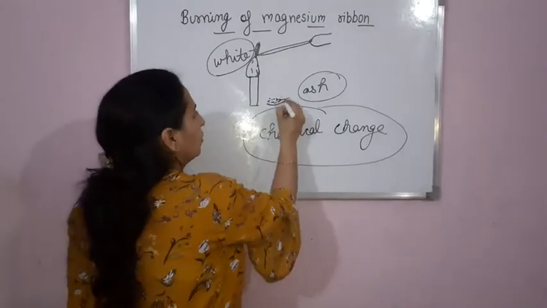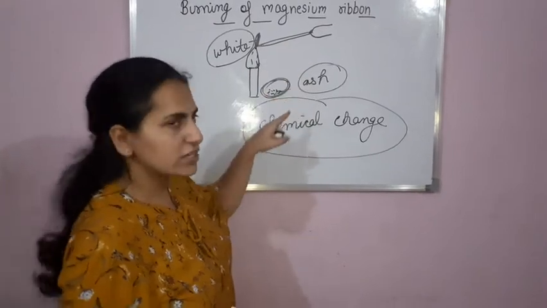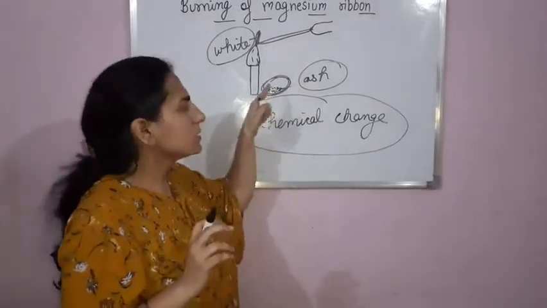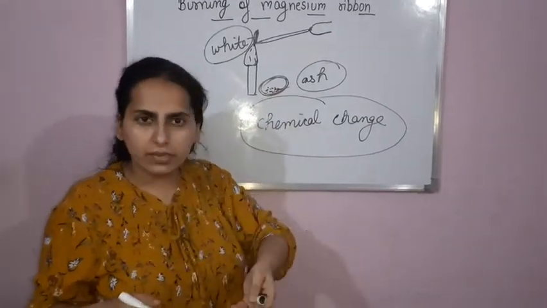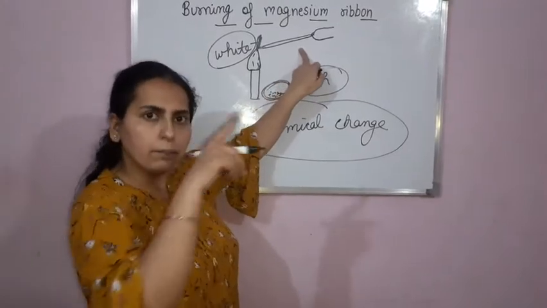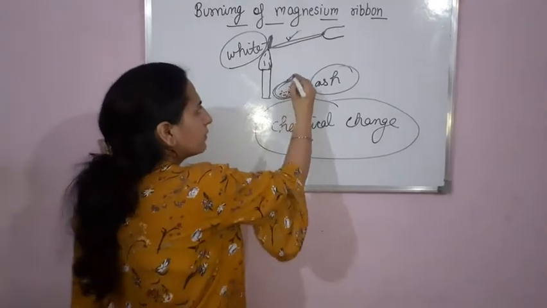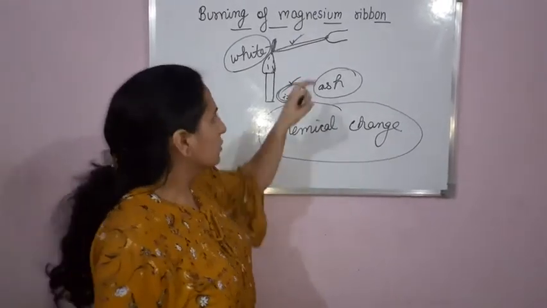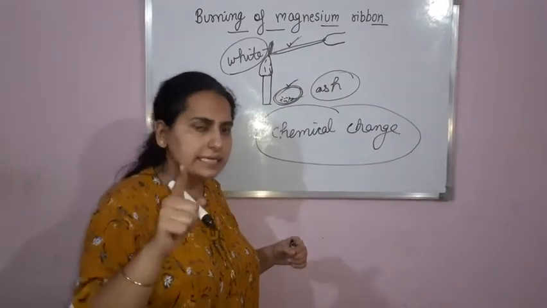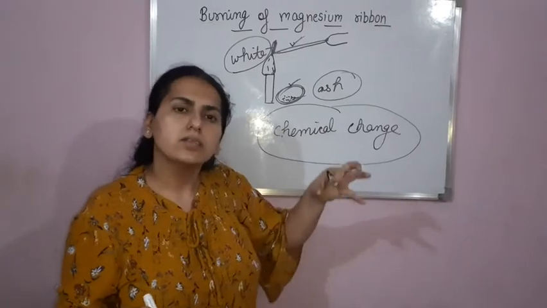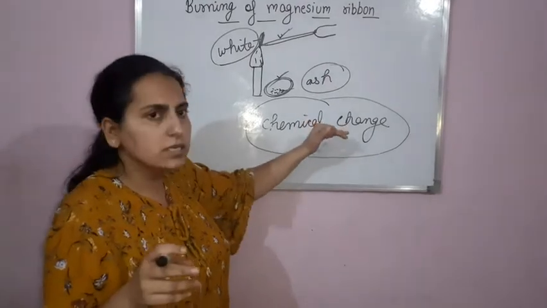Now this ash from the magnesium ribbon is getting formed, right? And this ash is a new substance. Its chemical formula is different from that of the magnesium ribbon. So burning of magnesium ribbon is what kind of change? Yes, it is a chemical change. Now I'll write the chemical equation for this change.